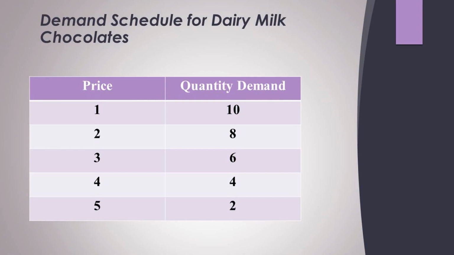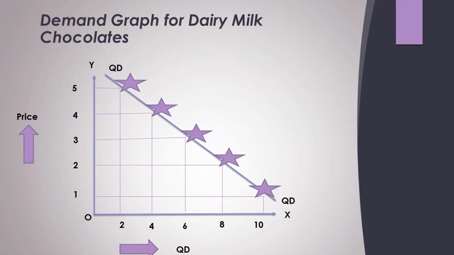So let's plot this same schedule in the graph as well. So look at the graph. We have x-axis and y-axis. X-axis contains quantity demanded, y-axis contains price. And we have plotted the values in increasing order: 1, 2, 3, 4, 5 for the price, and 2, 4, 6, 8 and 10 for quantity demanded.